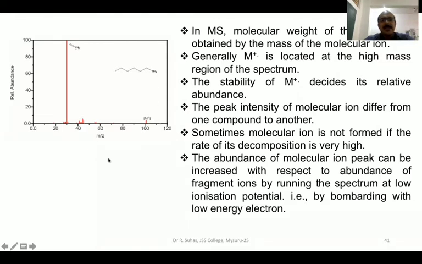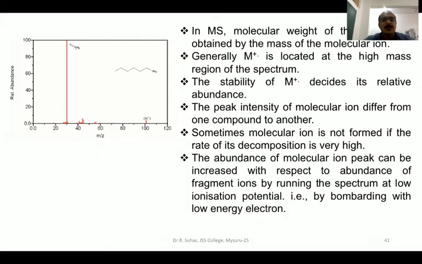Now this is the diagram which shows the formation of the molecular ion. You can clearly see the M plus radical, and this is the mass spectrum of ethylamine. It is a primary amine. You can see that usually M plus is formed at the highest mass region. So you know that the mass spectrum gives us the molecular weight of the sample. That's why whatever the highest mass, usually in most cases you are going to get, that will be the molecular ion.